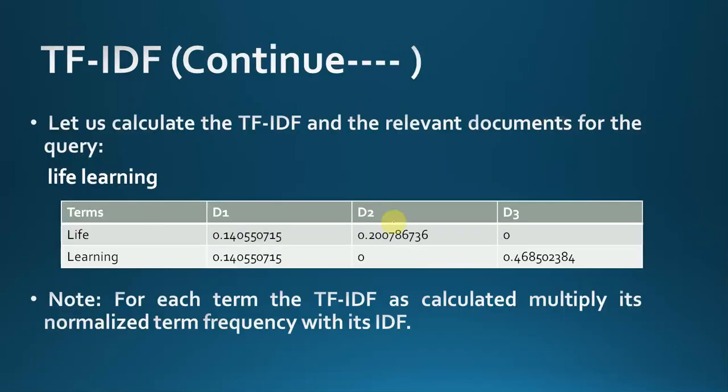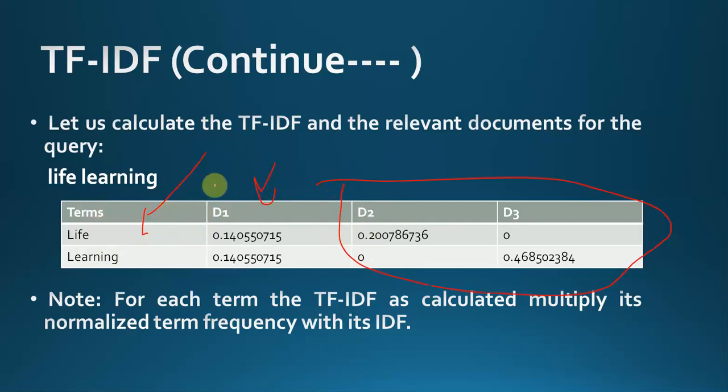So let us calculate the TF-IDF and the relevant documents for the query "life learning". For "life learning" we will calculate the TF-IDF. How will I calculate? Suppose I am talking only about D1, forget about this part.